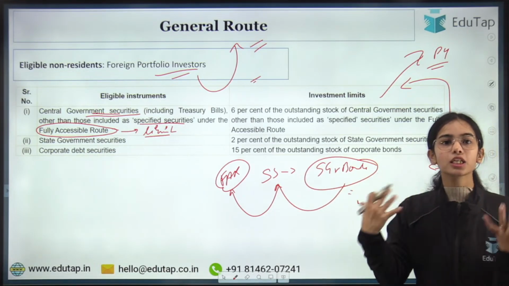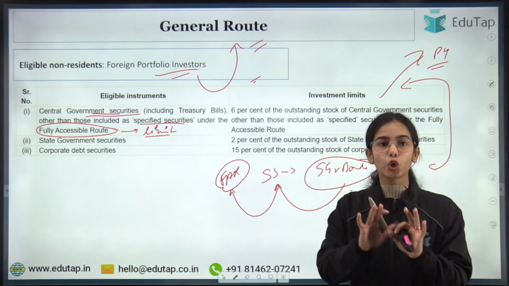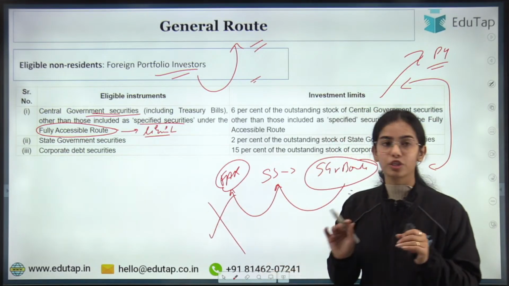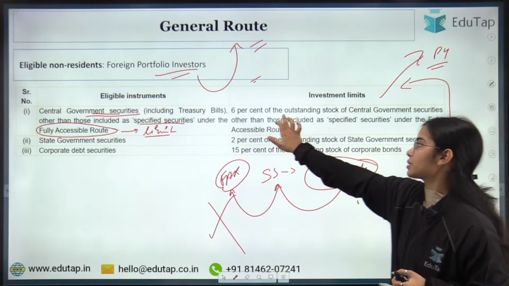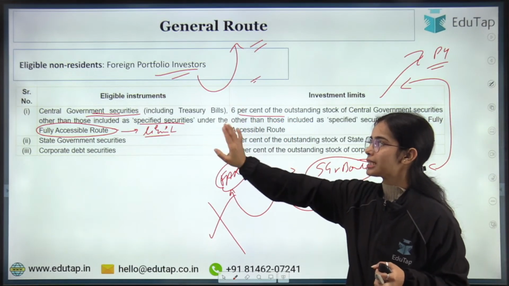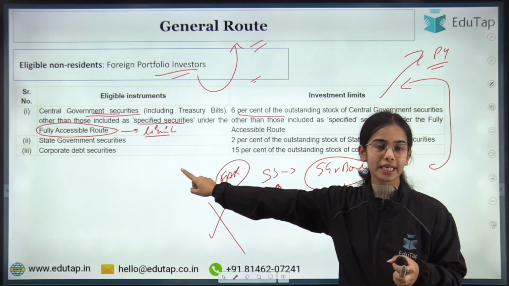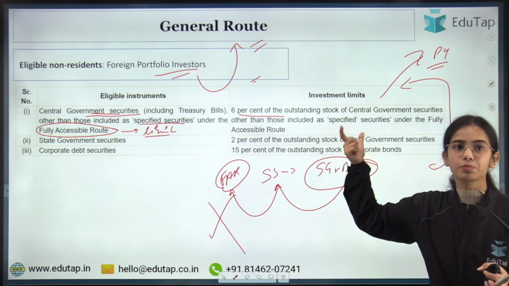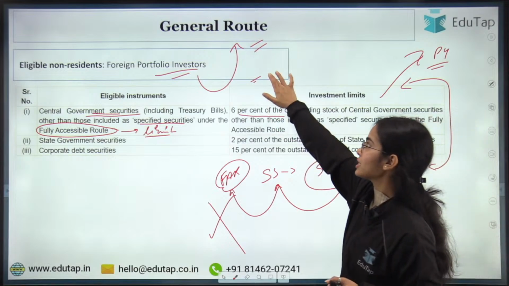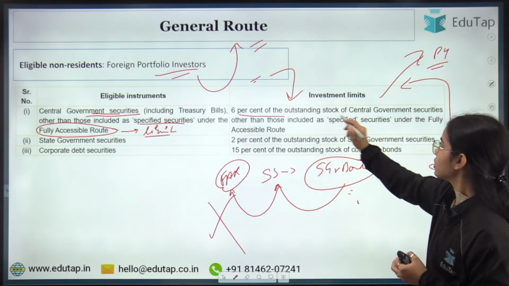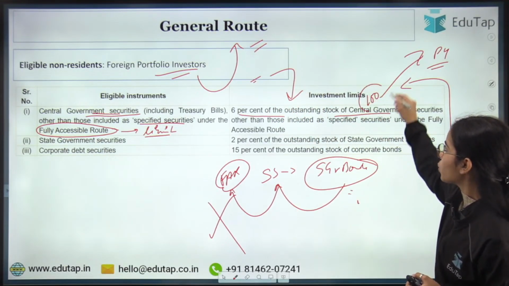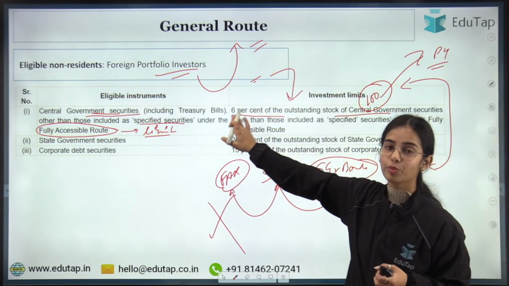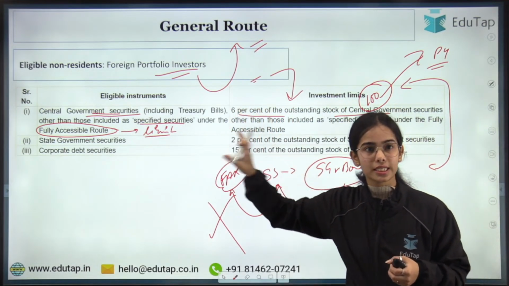But other central government securities that are not present in the fully accessible route, for them the limit is 6%. That is the limit that foreign portfolio investors can invest. If the central government securities are worth 100 rupees, the foreign portfolio investors can only invest 6 rupees.